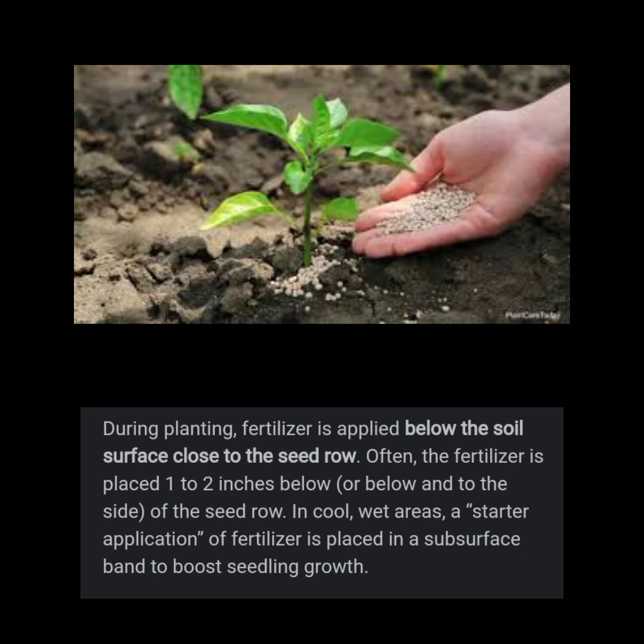During planting, fertilizer is applied below the soil surface close to the seed row, or often the fertilizer is placed 1 to 2 inches below and to the side of the seed row. In cool, wet areas, a starter application of fertilizer is placed in a subsurface band to boost seedling growth.